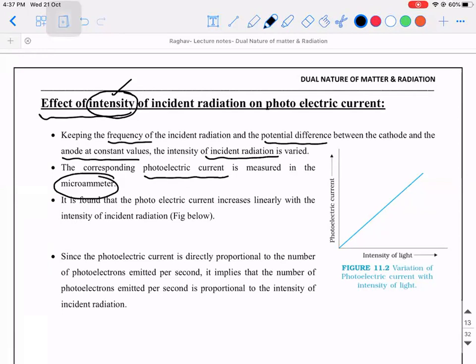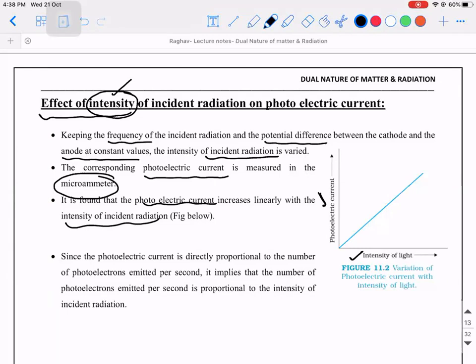Okay. So once you make it, it is clearly understood that the photoelectric current increases linearly with the intensity of incident radiation. Means if you increase the intensity of incident radiation, the photoelectric current will also increase in proportion with it. That is the meaning of it. You have to understand, guys. So when you're drawing the graph, in all the graphs, we will ensure that the photoelectric current is on the y-axis because that is a varying quantity. That is a dependent quantity. What is the independent quantity? The independent quantity is intensity of it, right?